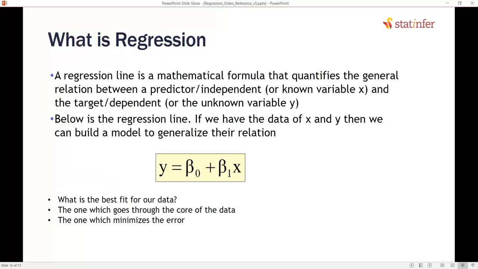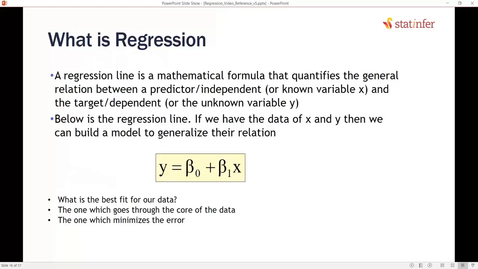Promotional budget is independent. It doesn't depend on anything. It is the one that we spend upon. We don't need to look at anything else. Whereas depending on promotional budget, the number of passengers changes. So here is the regression line. If we have x and y, we can simply write y equals beta naught plus beta 1 x. Why we write it like this, we will see in the next few topics.